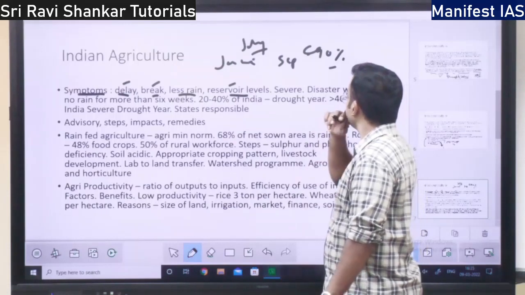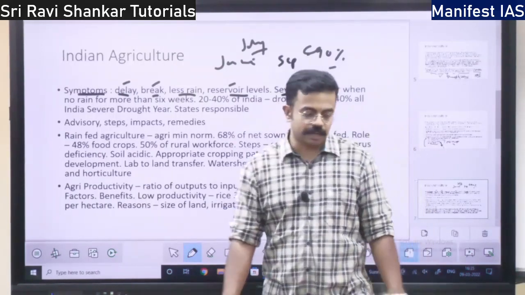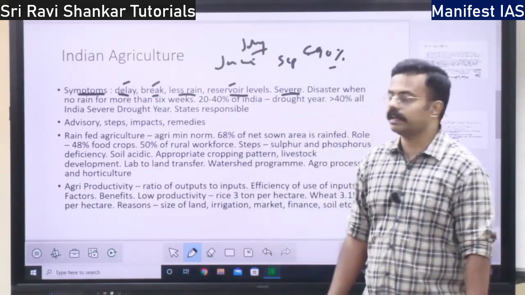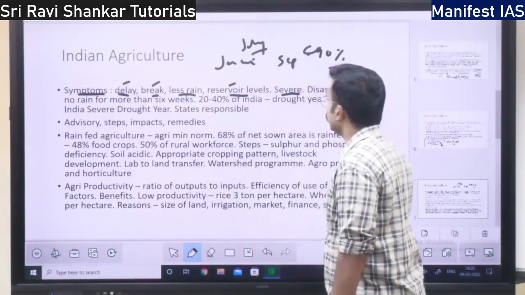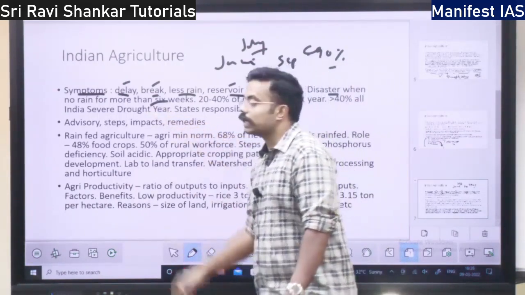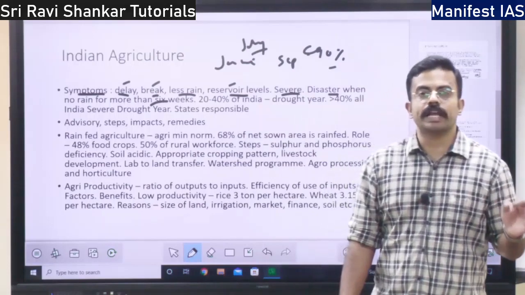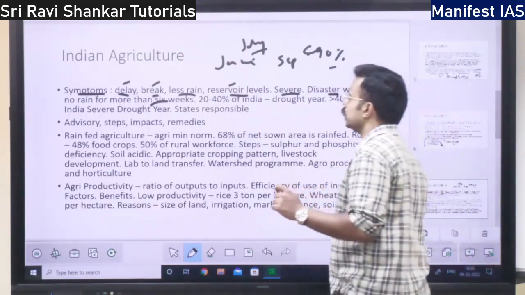Okay. So, when the drought is severe, it is called a disaster. When the rainfall is below normal, below 90%, or when there is no rain for more than 6 weeks, and the drought is severe, it is called a disaster.